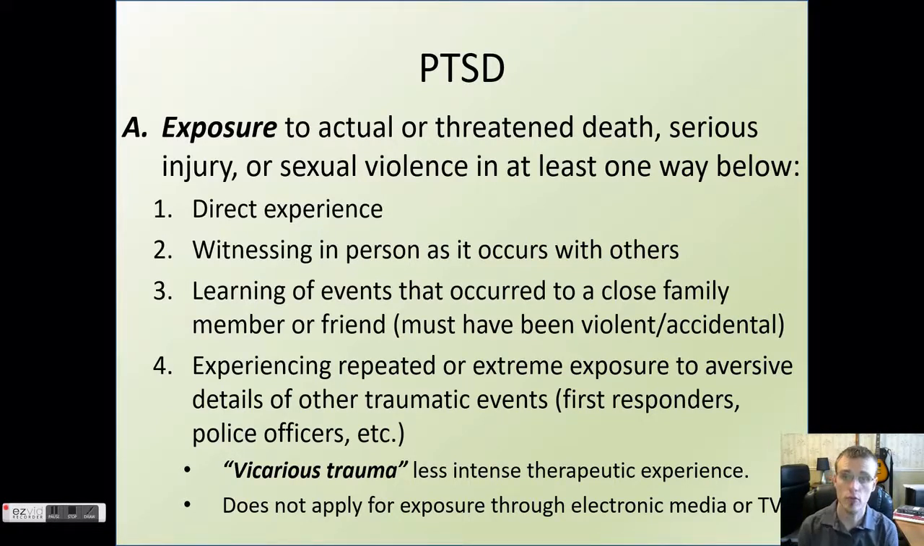First and foremost, there has to be some form of exposure to actual or threatened death, serious injury, or sexual violence in at least one of these ways. Direct experience. Witnessing in person as it occurs with somebody else, so actually watching somebody else experience this form of trauma. Learning of events that occurred to a close family member or friend, which must have been violent or some sort of random accident that was horrific. Experiencing repeated or extreme exposure to adverse details of other traumatic events. This can be first responders, police officers, or clinicians and therapists.